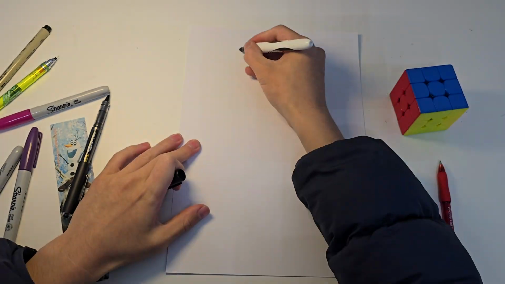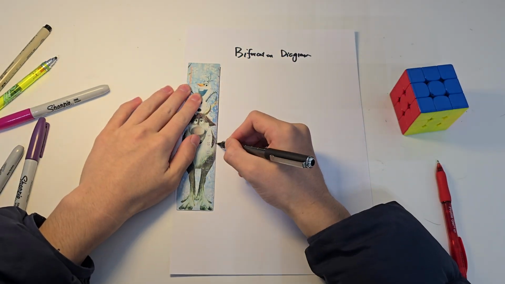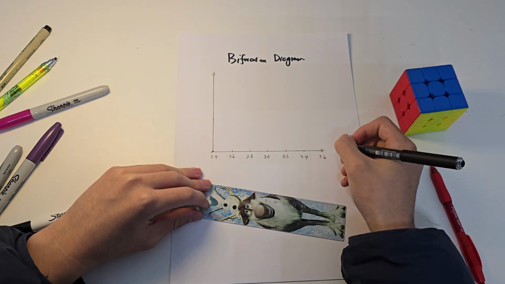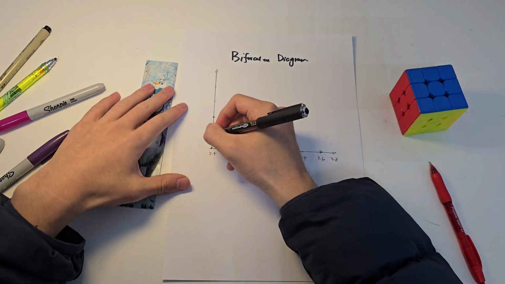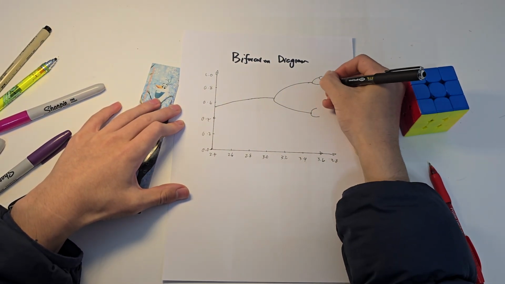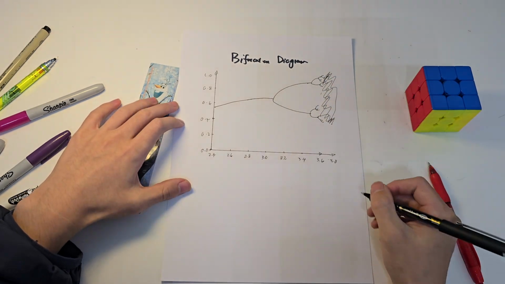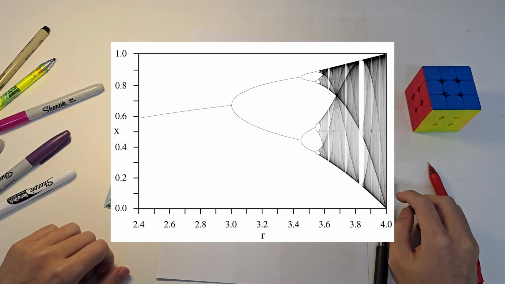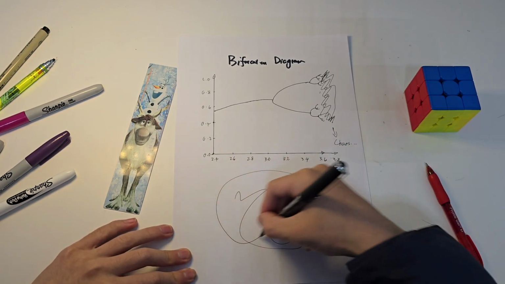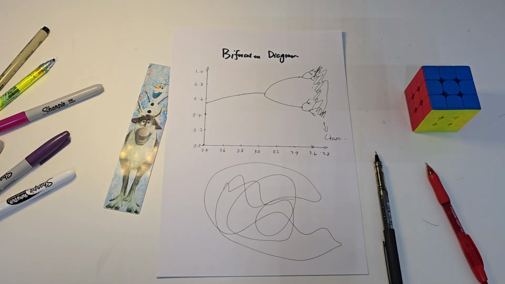This phenomenon can be represented by what's called a bifurcation diagram, which is what is on the screen right now, I hope. In this diagram, the x value is on the y-axis and the r value is on the x-axis. As you can see, as the value of r increases, it starts to diverge, splitting off, and eventually chaos. Also, here's an actual bifurcation diagram because of how painfully hard it is to draw by hand accurately due to how fast it starts to split off.